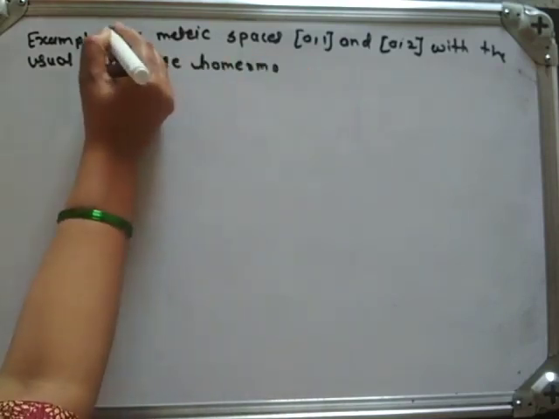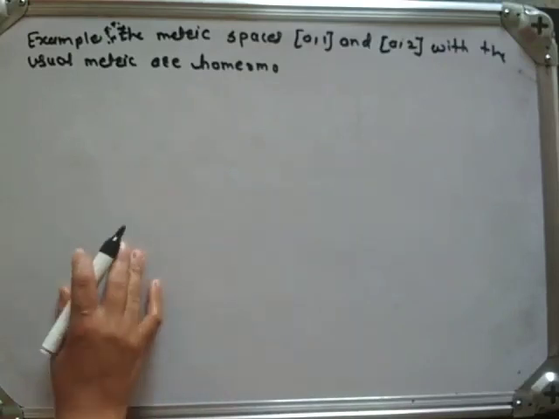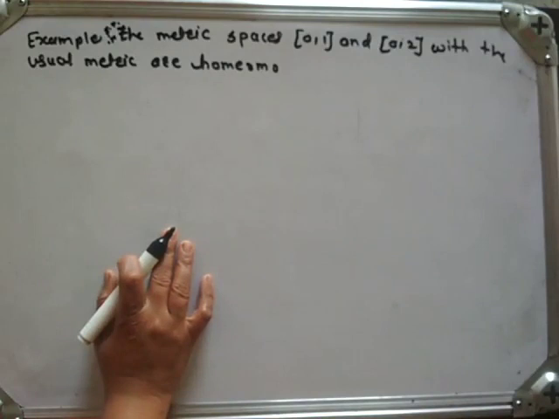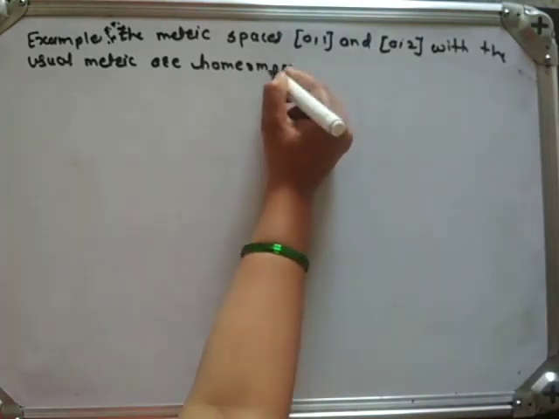Actually, we have to show that the metric space closed interval 0, 1 and closed interval 0, 2 with the usual metric are homeomorphic.